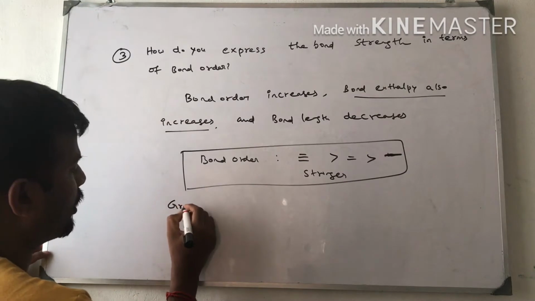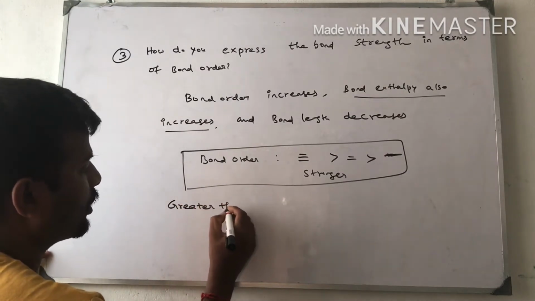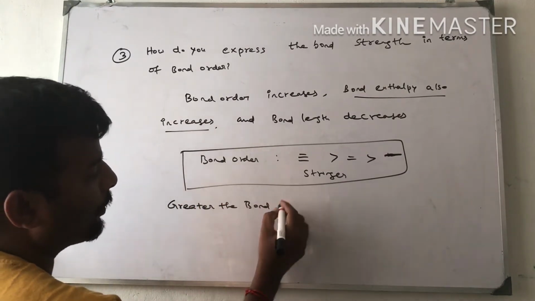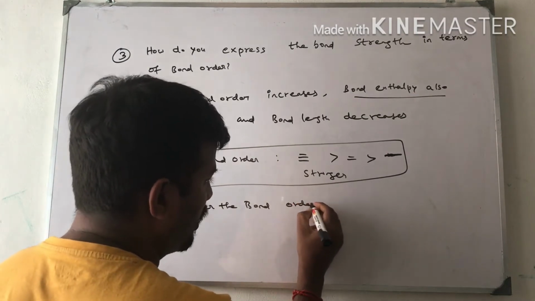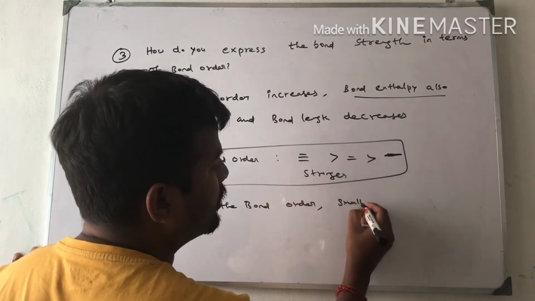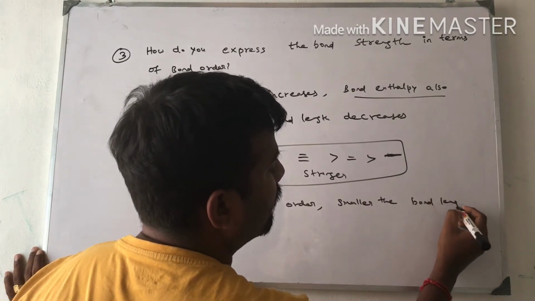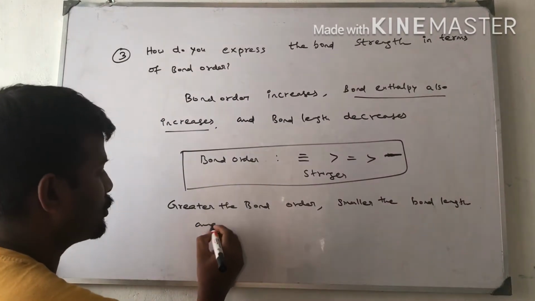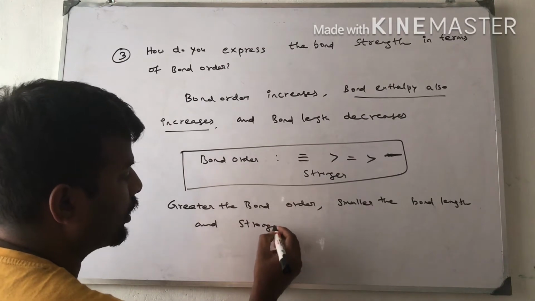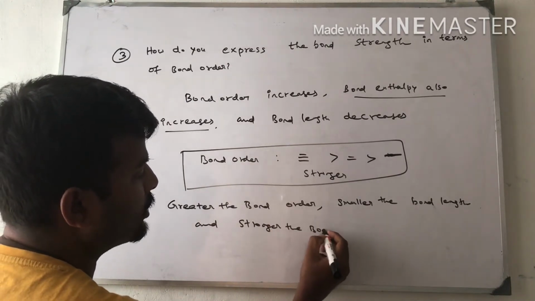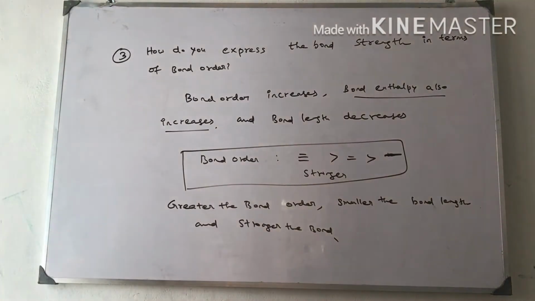So greater the bond order, smaller the bond length, and stronger the bond. This is the answer for this question. How do you express bond strength in terms of bond order?